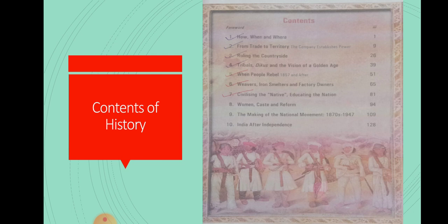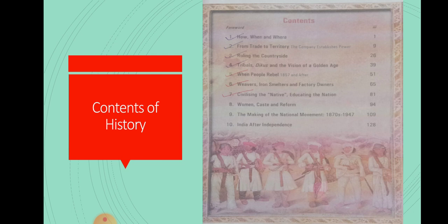The next lesson is Weavers, Iron Smelters and Factory Owners. In this lesson we are going to discuss Indian textiles and the world market. Words tell us histories. These points we are going to cover in this particular lesson.